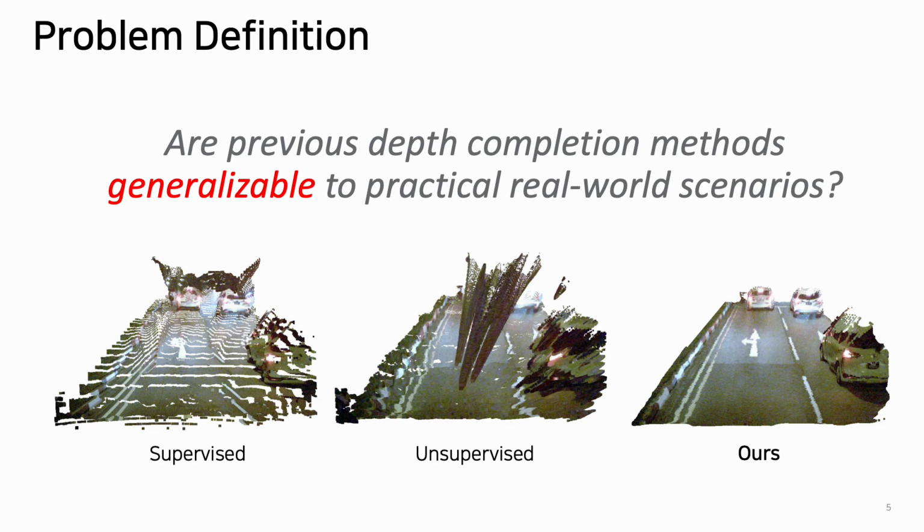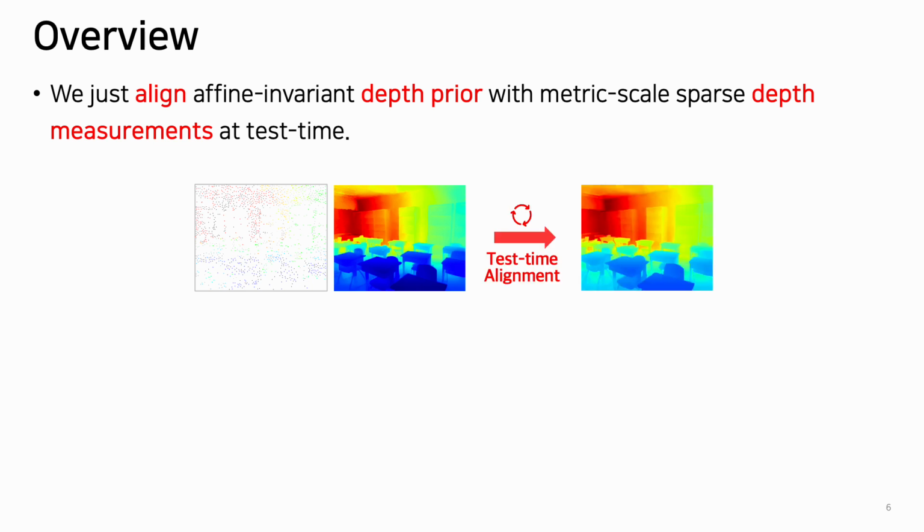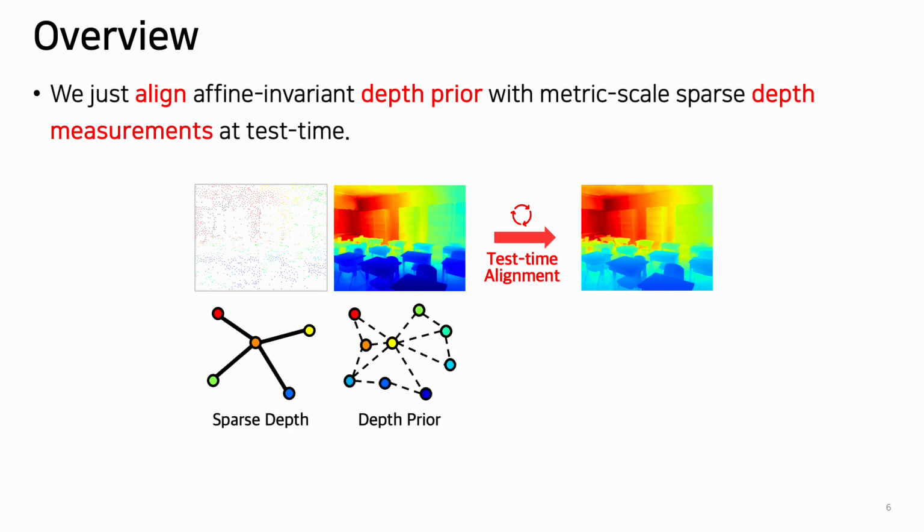Our key idea is to align the depth foundation model's affine-invariant depth prior with metric-scale sparse depth measurements to complete a dense depth map. More specifically, building on previous affinity-based intuition, we leverage the accurate depth affinity of sparse depths as guidance to align the relative depth affinity of the depth prior. This alignment allows us to effectively complete a metric-scale dense depth map.